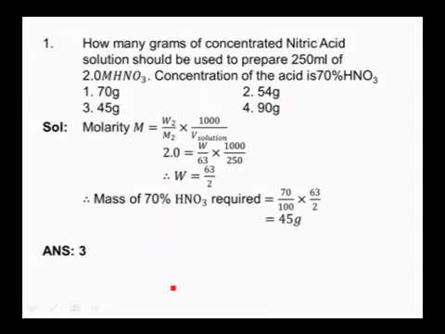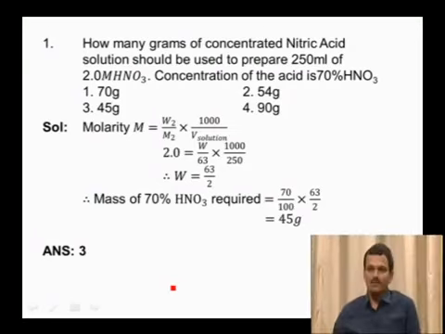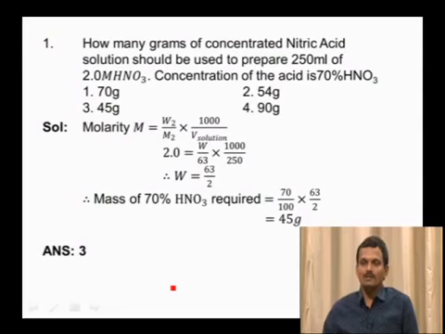Now we will go to the questions one by one. Come to the first one. How many grams of concentrated nitric acid solution should be used to prepare 250 ml of 2 molar HNO3 solution, given that the concentration of the acid is 70% HNO3? The options are 70 grams, 54 grams, 45 grams, 90 grams.